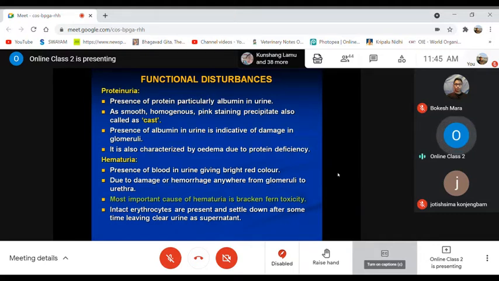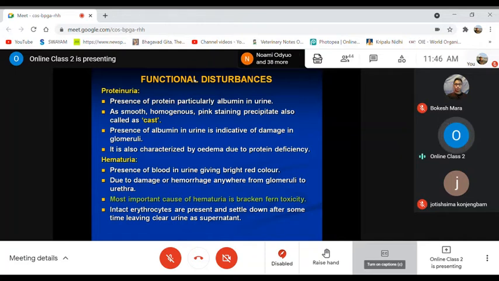And one of the very common conditions is bracken fern toxicity, particularly in the foothills of the Himalayan regions. These bracken ferns are there, and when an animal accidentally ingests this bracken fern, due to the toxic effect of the fern it may cause hematuria. Mostly it causes severe hemorrhagic lesions in the urinary bladder, so blood comes out along with the urine. And there you may see the presence of intact RBCs.